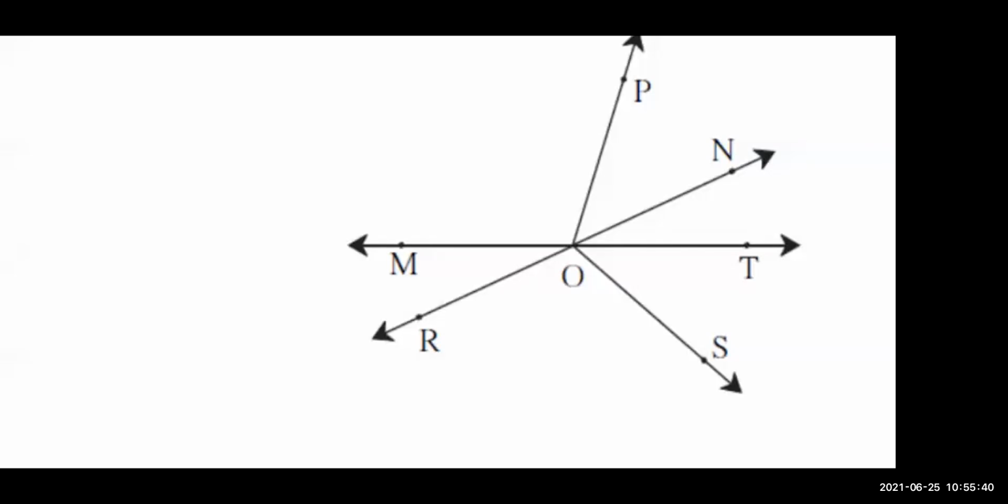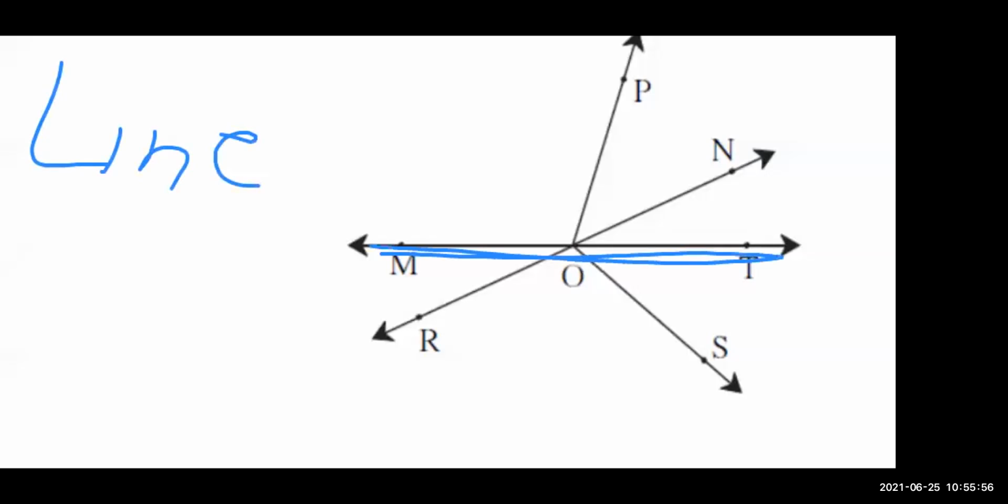No, Anshika. There are no 6 lines. Very good, Durve. There are 2 line segments. There are only 2 line segments. That is the first line.